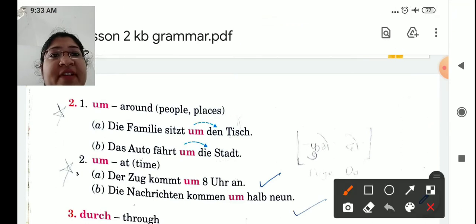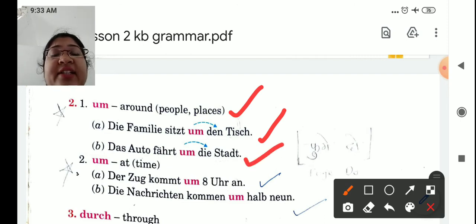Okay. So after this, see here I have written fugedo. So after that, U is around people or places. For example, die Familie sitzt um den Tisch. The family sits around the table. Das Auto fährt um die Stadt. The car drives around the city.